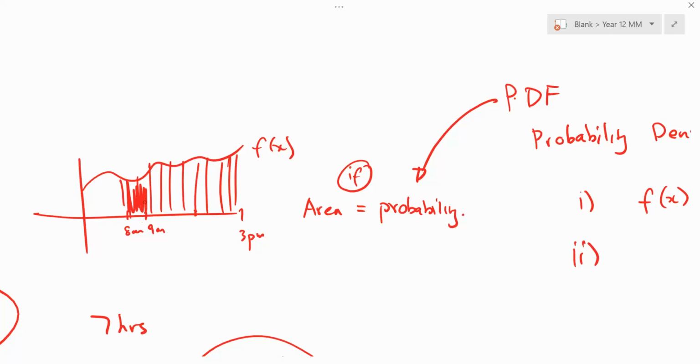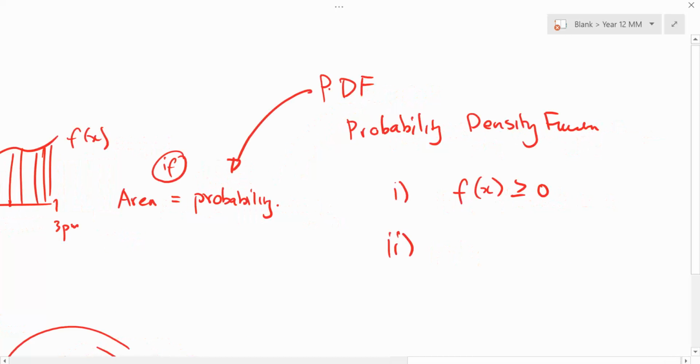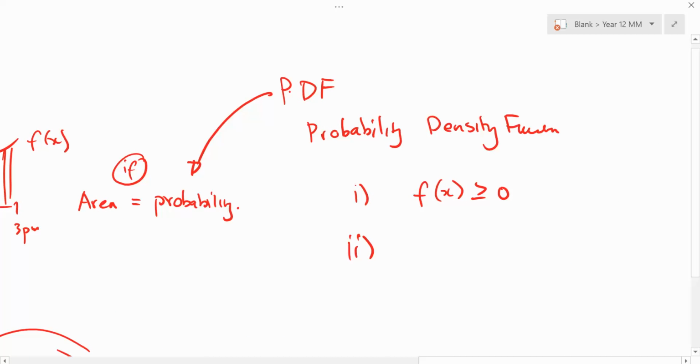That's why there are 2 conditions: f(x) has to be greater than or equal to 0, and the integral, the area under the curve from negative infinity to infinity, has to equal 1.